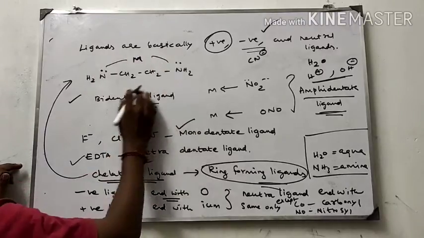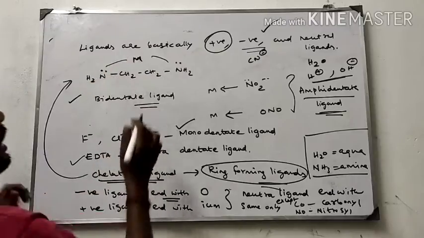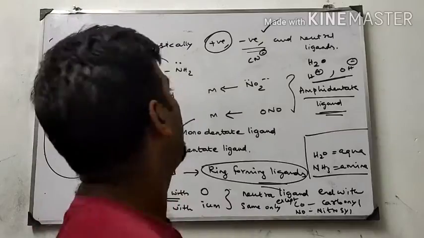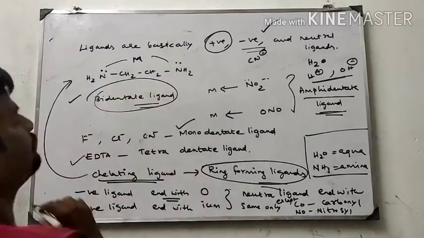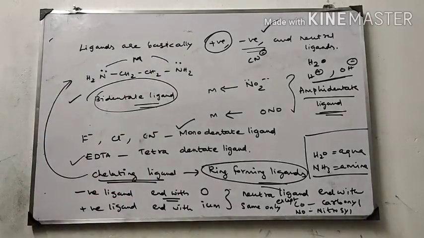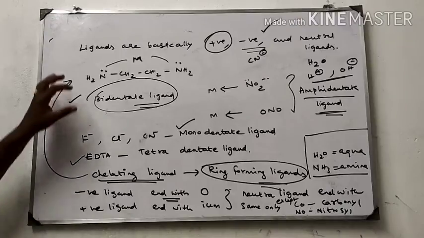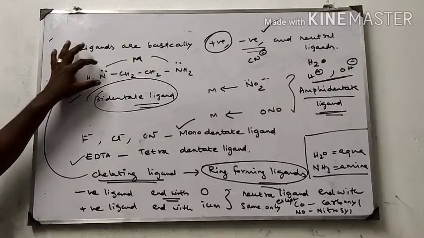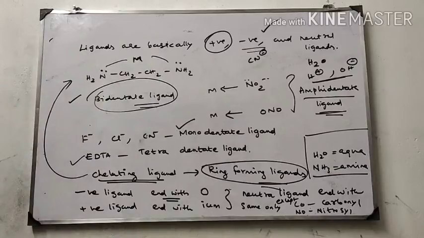So a ring is formed between the metal and the ligand. This type of ligand is called a chelating ligand or bidentate ligand. Bi means two: two atoms in a single ligand donate electrons at a time. So they are called bidentate ligands.